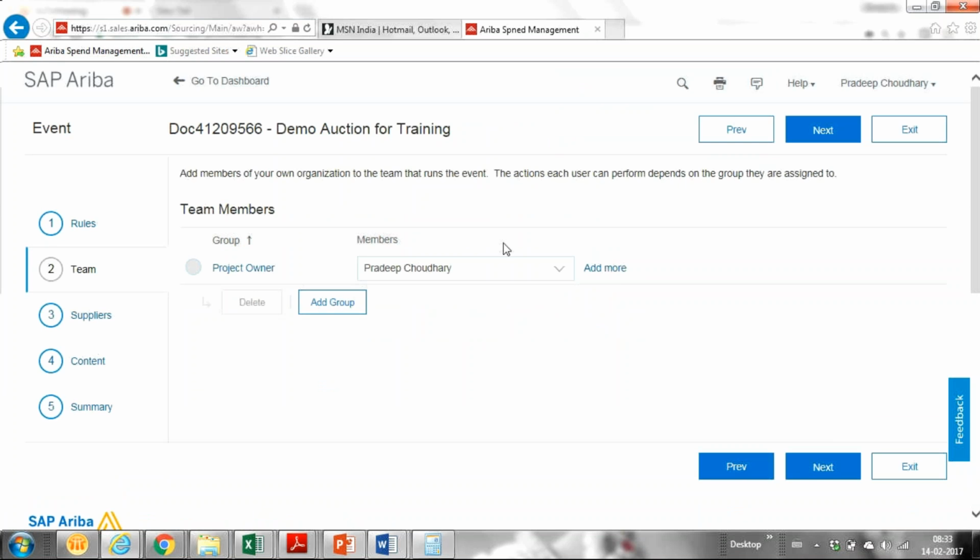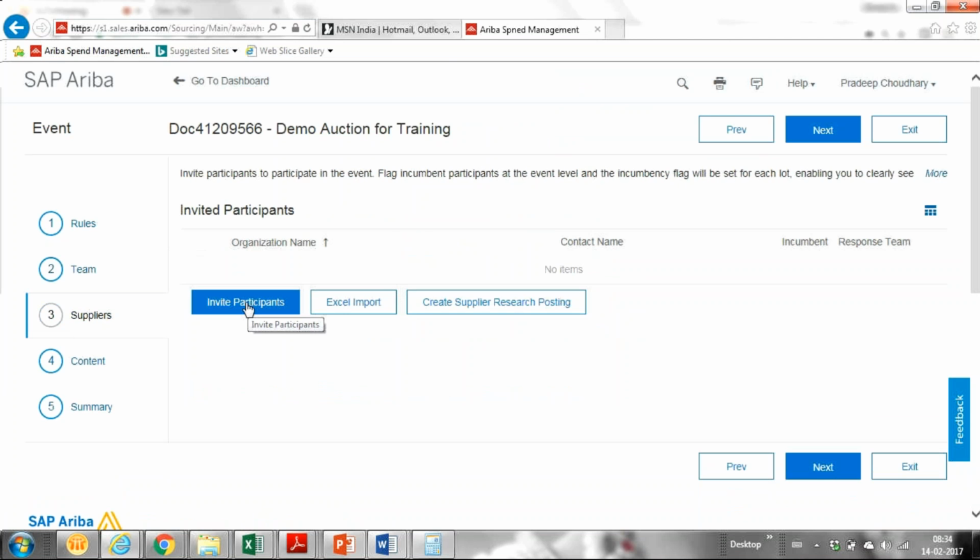So team members we can add, as I said, team members or groups. I'm skipping this. Inviting suppliers is the same. Only the rules part will differ for an auction; for the rest, every event, these are all common.